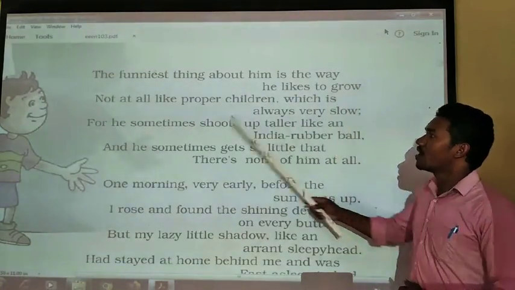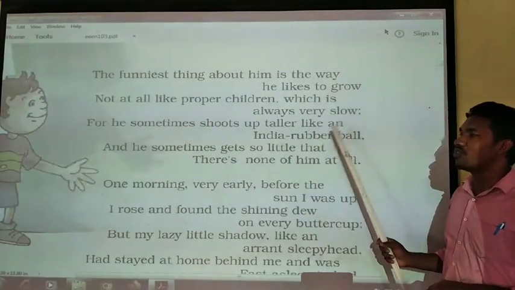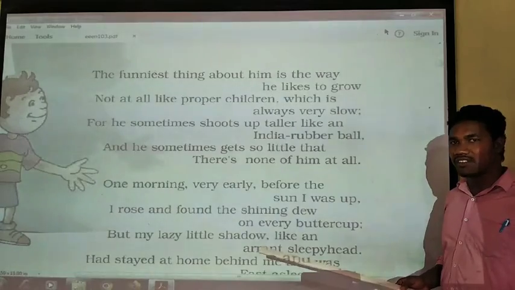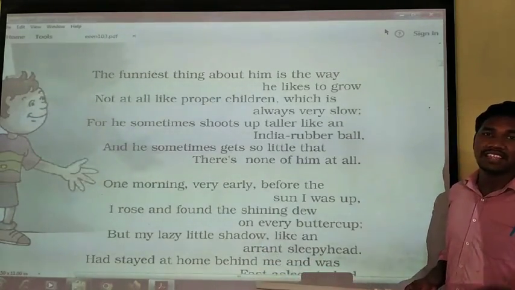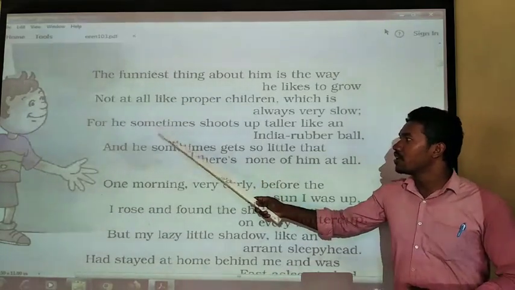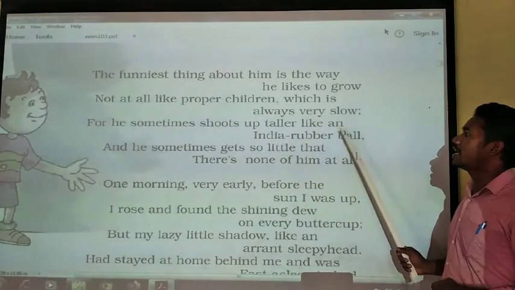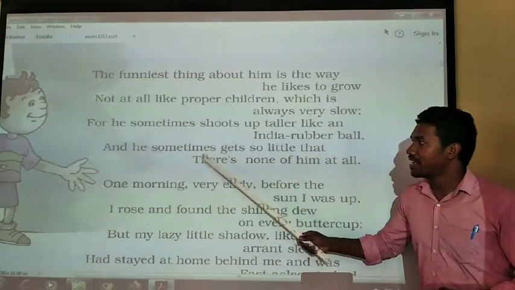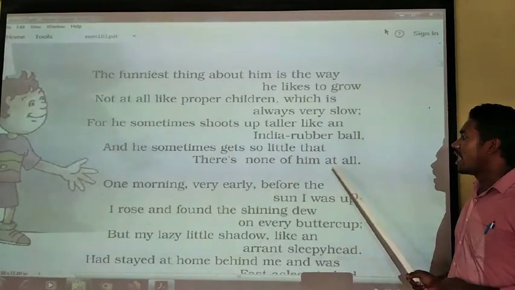Okay, like to grow not at all like proper children, which is always very slow. So how the children grow? They are growing very slowly, not like the shadow. All of a sudden they are becoming a huge person. Okay, for he sometimes shoots up taller like an Indian rubber ball, and he sometimes gets so little that there is none of him at all.